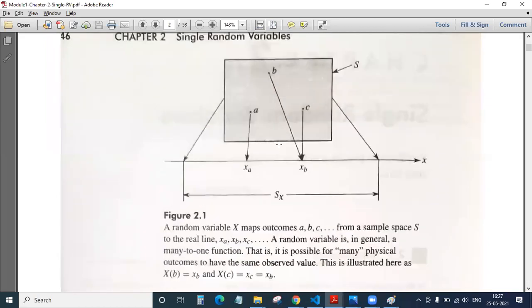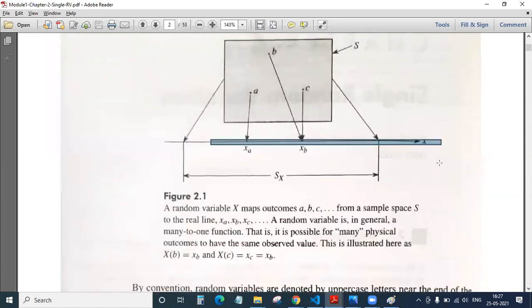Next, in order to understand this diagram, please concentrate. Say these all are the random variables X, and these have some outcomes a, b, and c. Now these outcomes a, b, and c are mapped into the corresponding x-axis. This x-axis is a real line. You can observe here there are two types of lines. One is the imaginary line and another one is the real line. If I have a real line, it doesn't have complex things, for example x a plus y b. That will not be there.